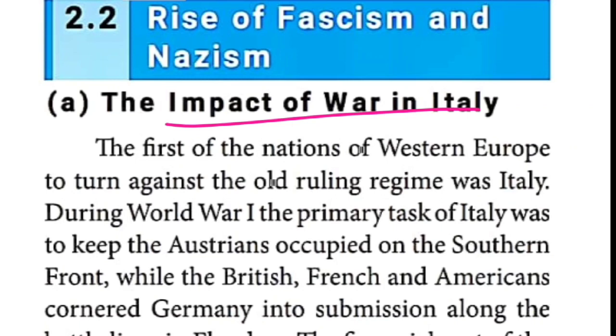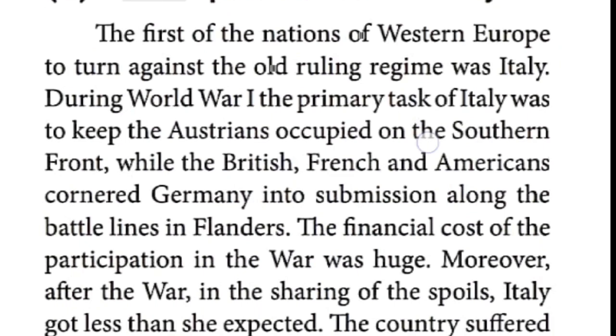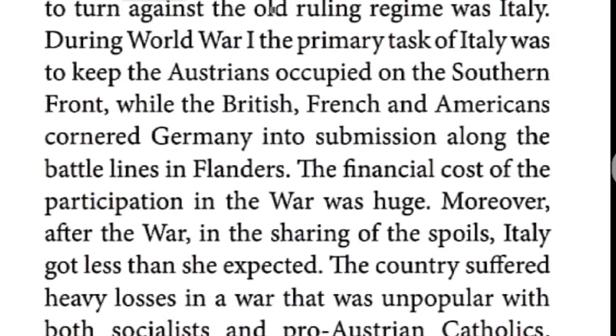Italy suffered heavy losses in a war that was unpopular with both parties. What are the parties in Italy? Socialist Party as well as the pro-Austrian Catholic parties. Both parties were disliked by the people. Totally, the Italians disliked the parties. Who are the parties? Socialist as well as which party, children? Pro-Austrian Catholics.